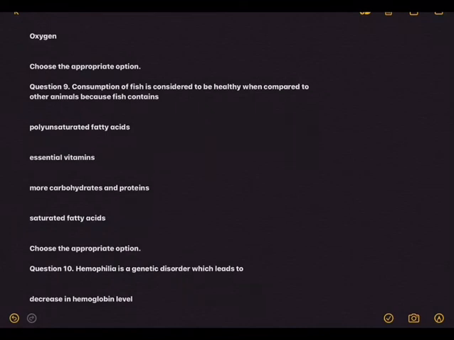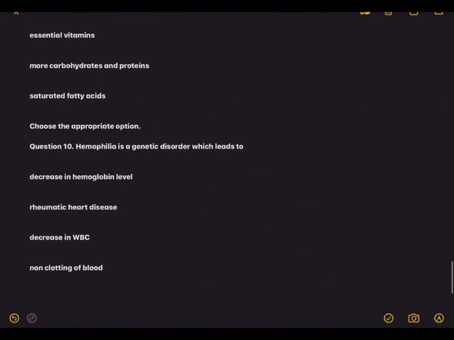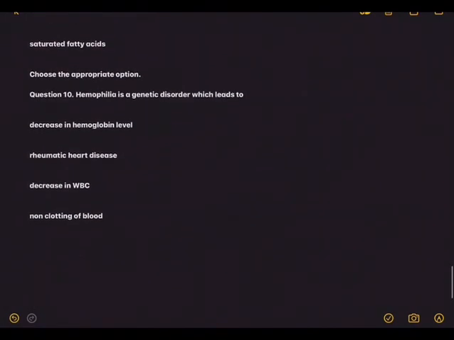Next, consumption of fish is considered to be healthy, particularly in coastal areas. People, they consume a lot of fish, and consumption of fish is considered to be healthy when compared to consuming other animals, because fish contains polyunsaturated fatty acids, essential vitamins, more carbohydrates and proteins, and saturated fatty acids. Just find out, those who are health conscious.